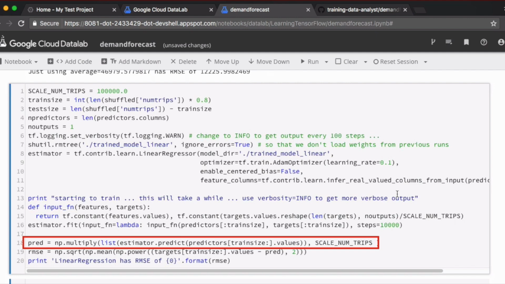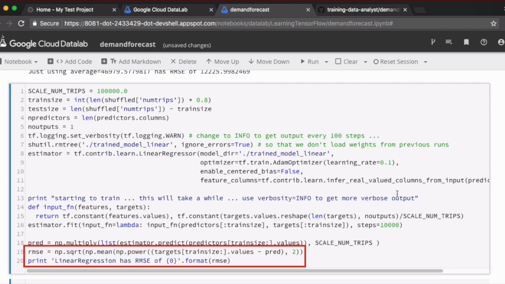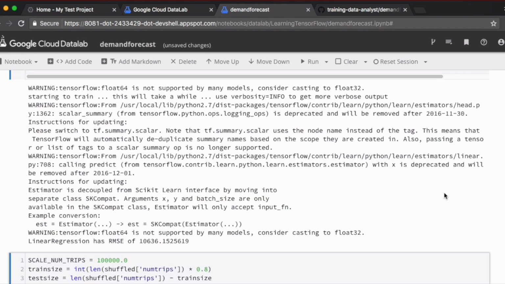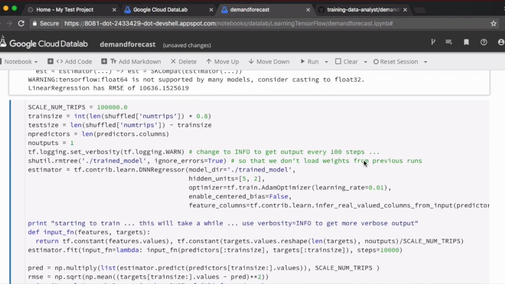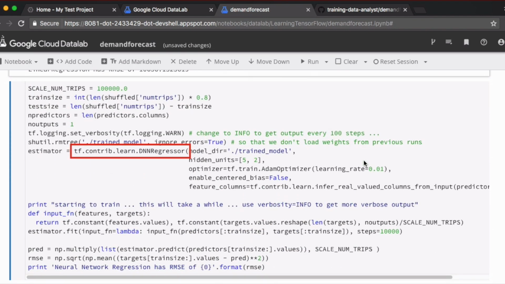You want the final result to be in the range 10,000 to 100,000 and not in the 0 to 1 range. Once you have the predicted values, you can calculate its root mean square error and see how well it performs. Our linear regression model using an estimator gives us a root mean square error of around 10,600. So, a little bit of an improvement over the baseline, the one we did calculating averages. Let's run a deep neural network regression model on the same data.